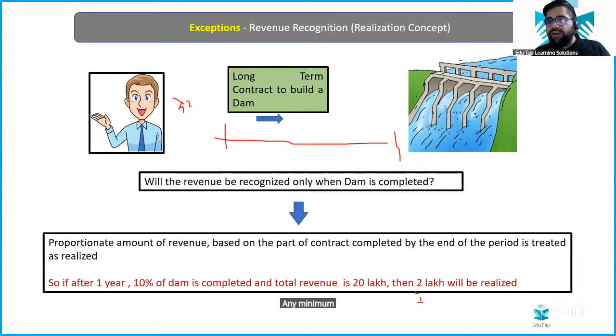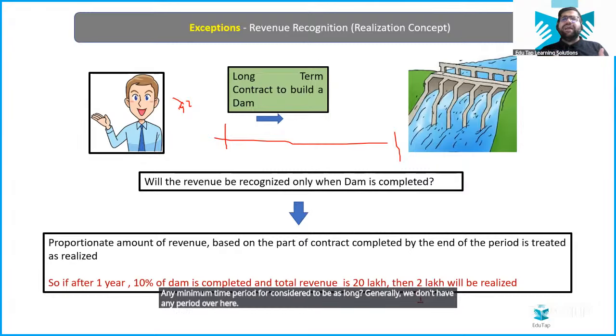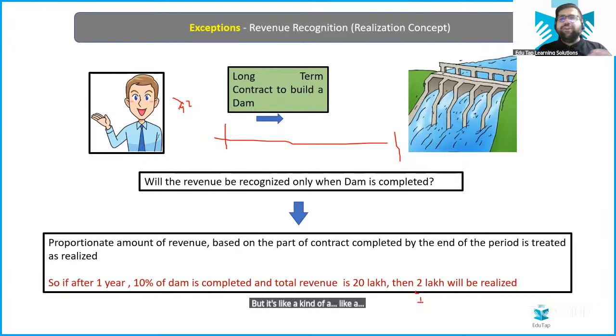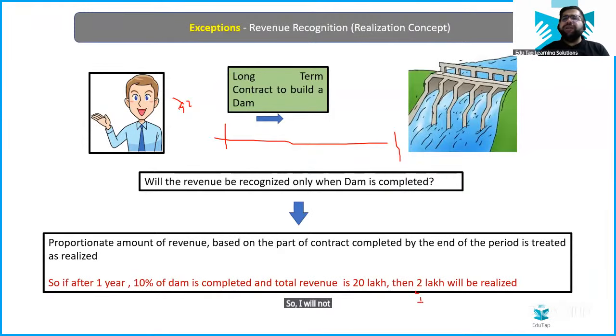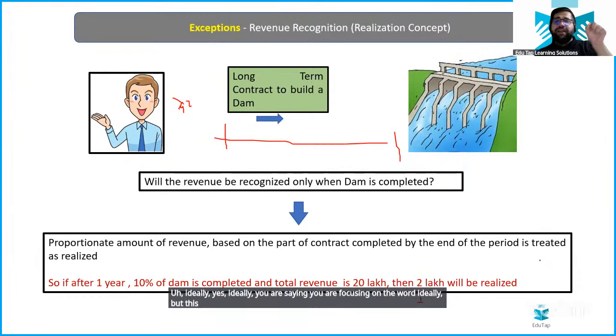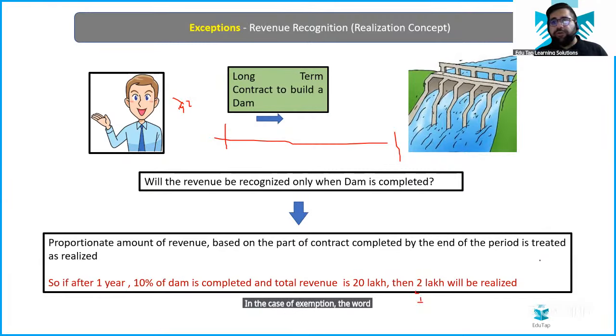Any minimum time period to be considered long? Generally, we don't have any period over here, but it is a kind of understanding that if the period is long enough that uncertainties come into the picture, then you have to apply the exemption. But if the transaction is small, like 2 or 3 months, I will not consider that period as full of uncertainties. Ideally, yes, you are focusing on the word ideally, but this is an exemption, and in the case of an exemption, the word ideally will not be followed.